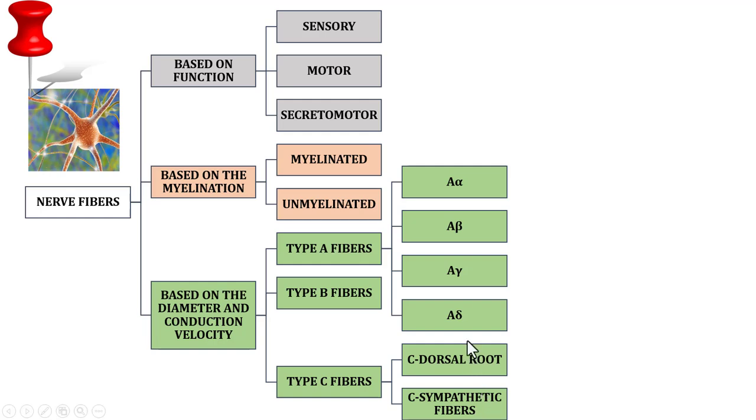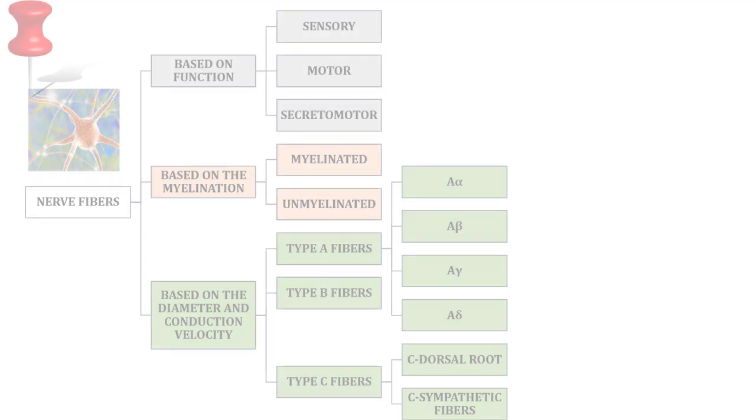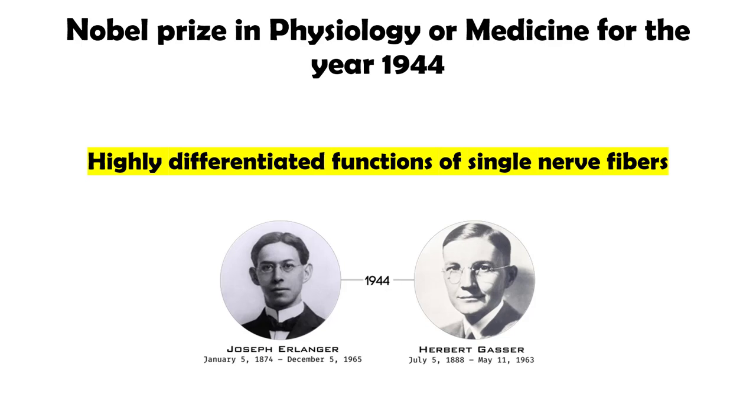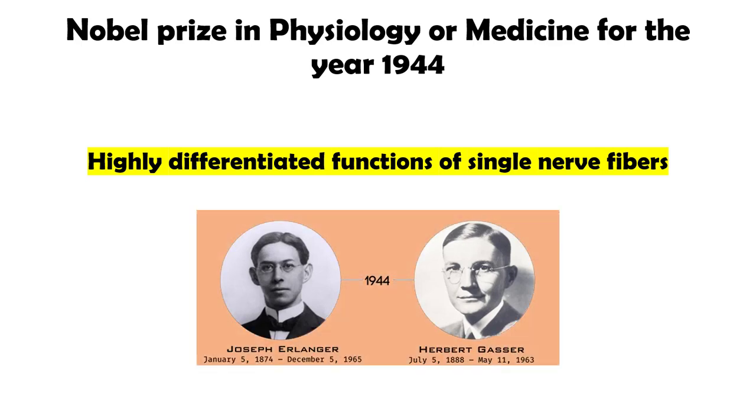The classification that is based on the conduction velocity is also called the Erlanger-Gasser classification. That is because it was developed by Joseph Erlanger and Herbert Gasser. These are 2 American physiologists who got the Nobel Prize for their work in this regard, right? So this can come as your 3-mark question to classify nerve fibers based on Erlanger-Gasser classification.